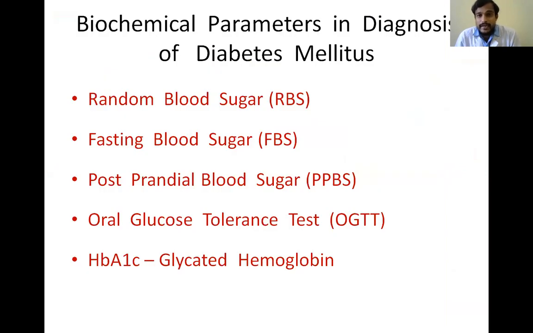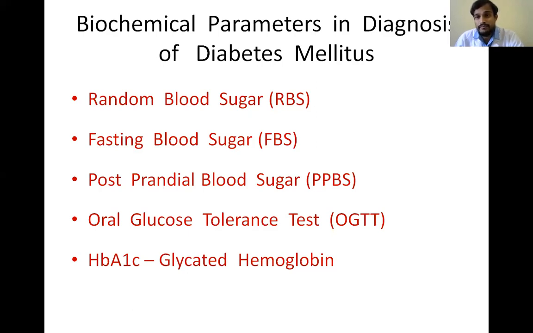When the patient comes with different complaints, we will diagnose diabetes by different biochemical parameters. Random blood sugar is the sugar level measured at any point of time in a day. Fasting blood sugar is measured after 10 to 12 hours of fasting. PPBS, postprandial blood sugar, is measured 2 hours after a meal.